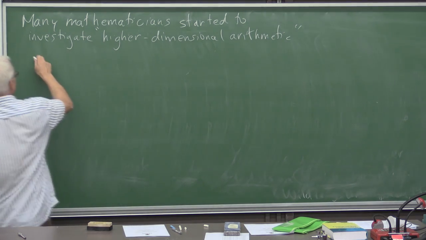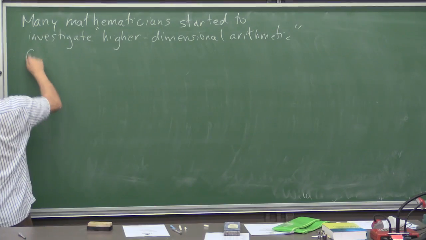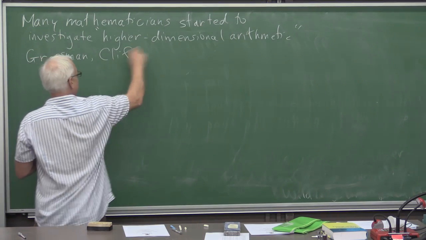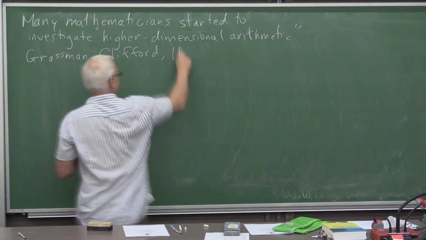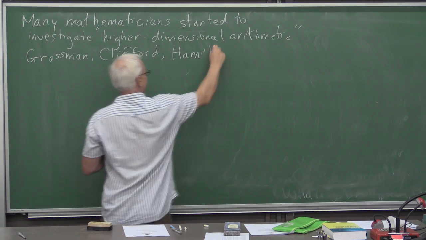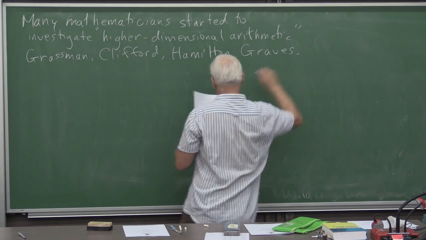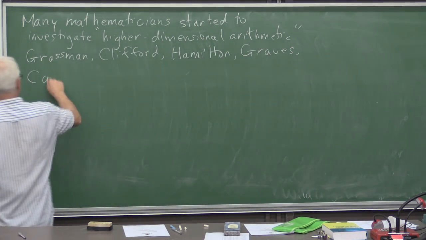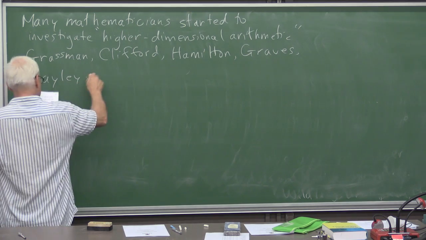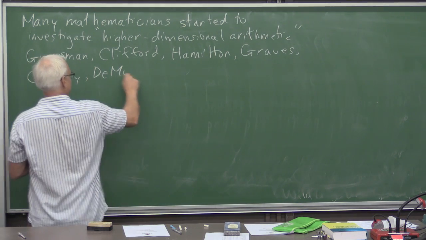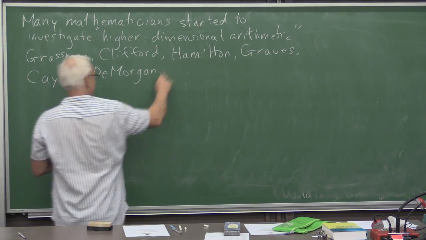We're talking about people like Hermann Grassmann and Clifford and Hamilton, his friend Graves, Cayley, De Morgan, Peacock.